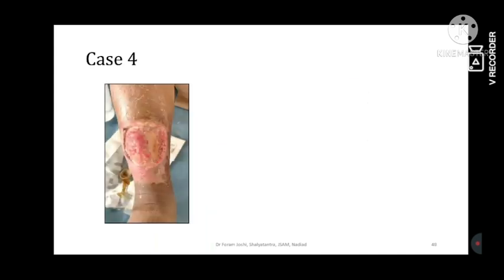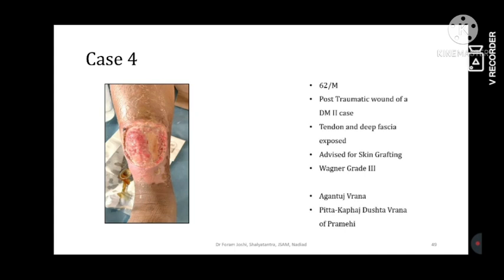Another case was a road traffic accident, and you can appreciate there is an exposed tendon. This was a 62-year-old male patient with a post-traumatic wound and diabetes mellitus. The patient was advised skin grafting at the civil hospital. Then he was referred to us, and this was a case of Wagner grade 3. This was an Agantuja Vrana with Pitta Kaphaja Dushta Vrana of a Prameha patient.